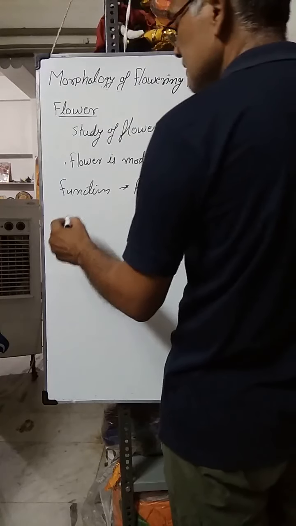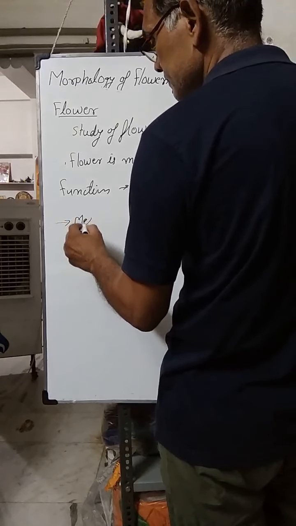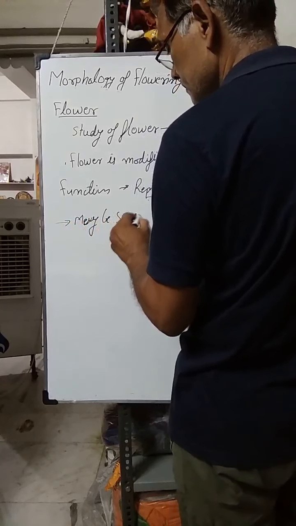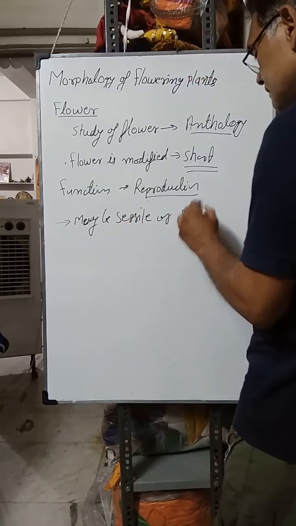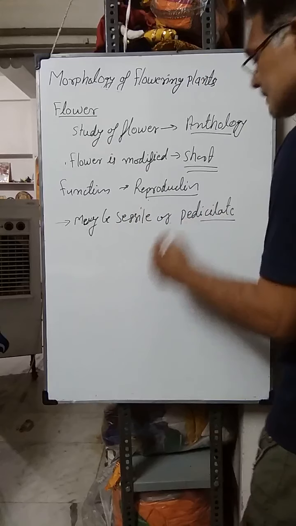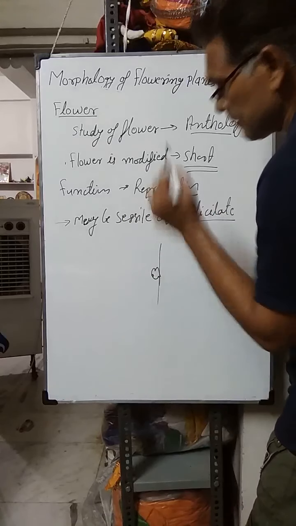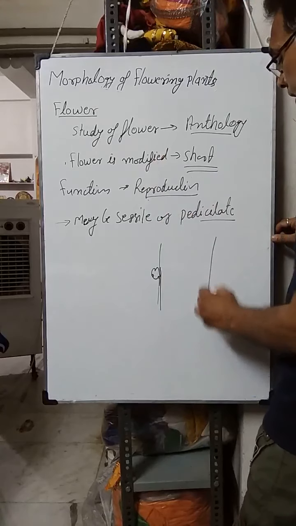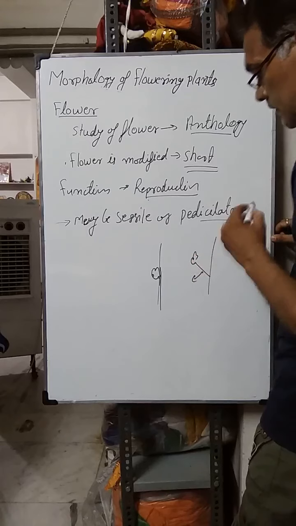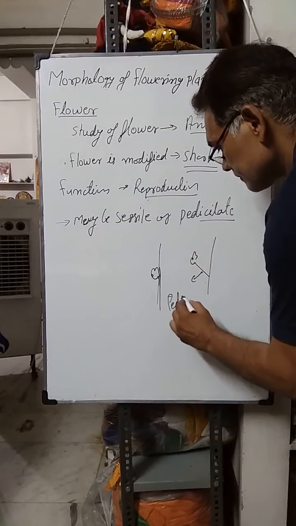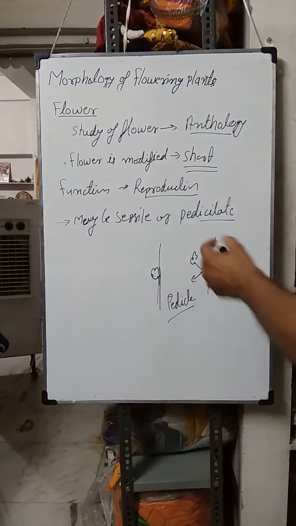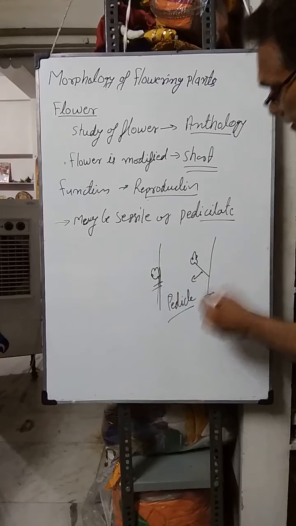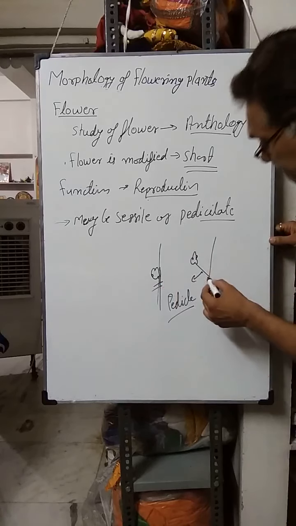Flower may be sessile or pedicellate. Sessile means it is directly borne on the main branch, that is of sessile flower, and if the flower has its stalk, that is known as pedicel. अगर फ्लावर पे स्टॉक है तो उसको पेडिसिल कहेंगे, और अगर मेन ब्रांच पे फ्लावर लग रहा है डायरेक्टली, दैट इज ऑफ ससाइल फ्लावर. This is the sessile flower and this is pedicellate flower,